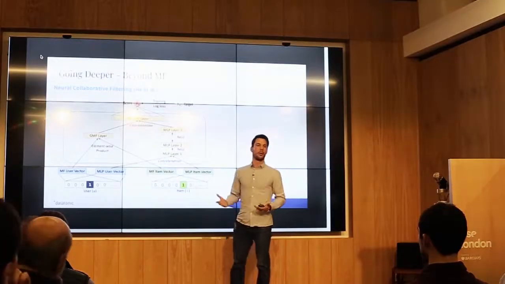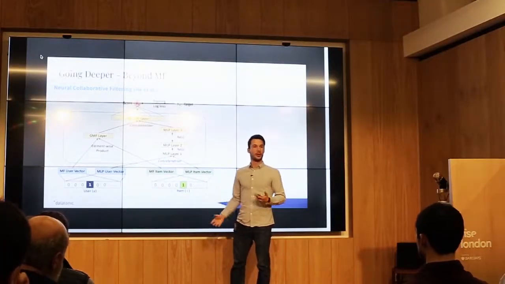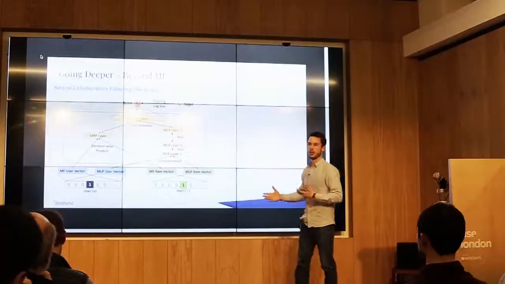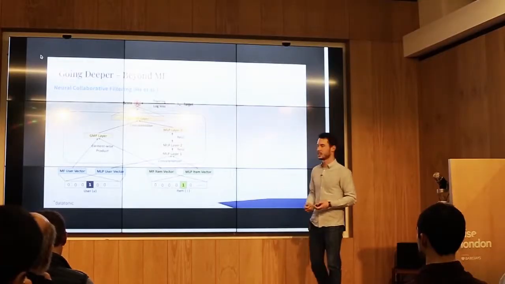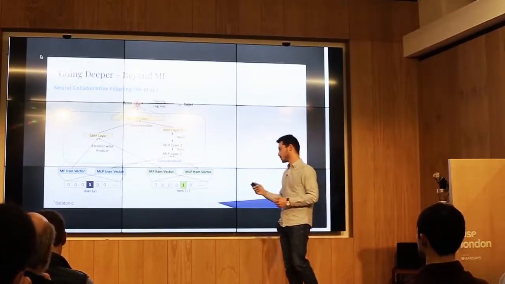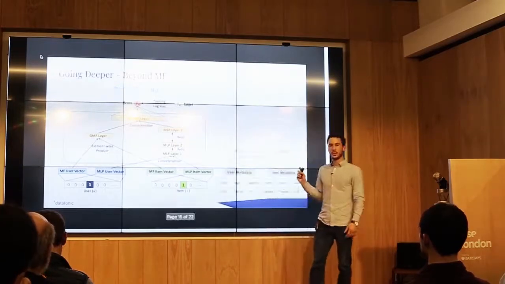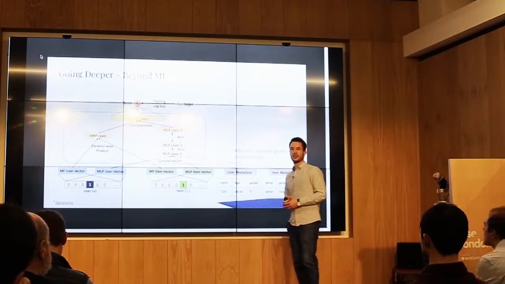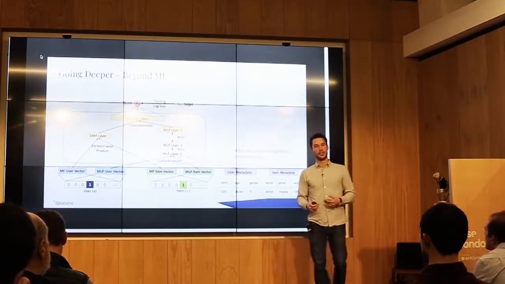But why would we want to throw away the matrix factorization we know is already a good tool? We don't have to. We can, on the side, run the same matrix factorization model we just saw, concatenate the top layer, and then train on that. This is basically an ensemble model of what we just saw previously, plus the multi-layer perceptron. What's really cool now is that this MLP way allows us to easily add more information we might have.